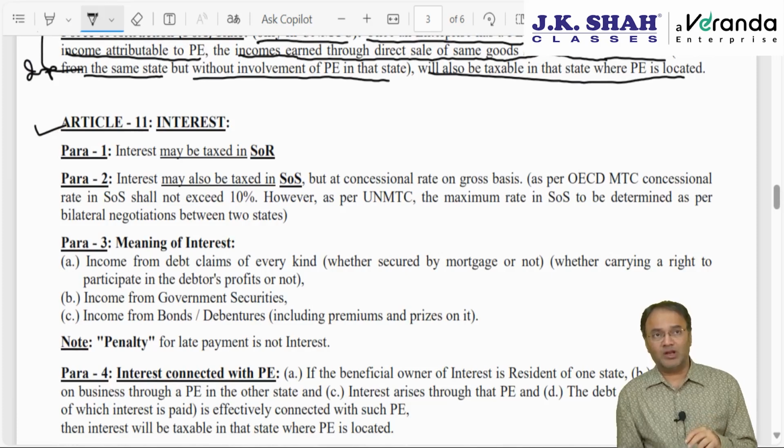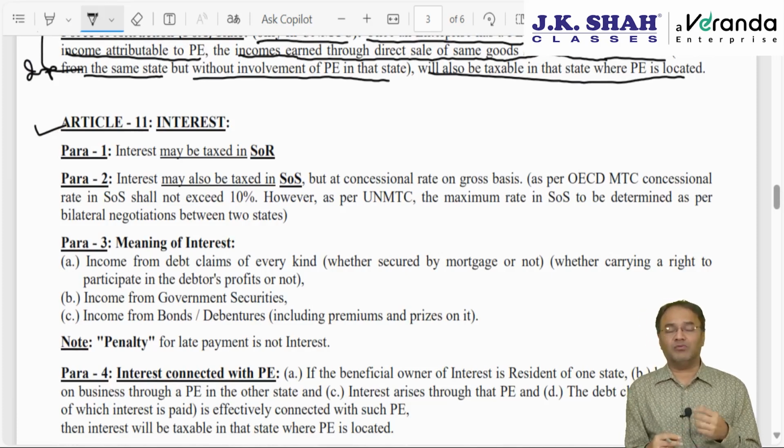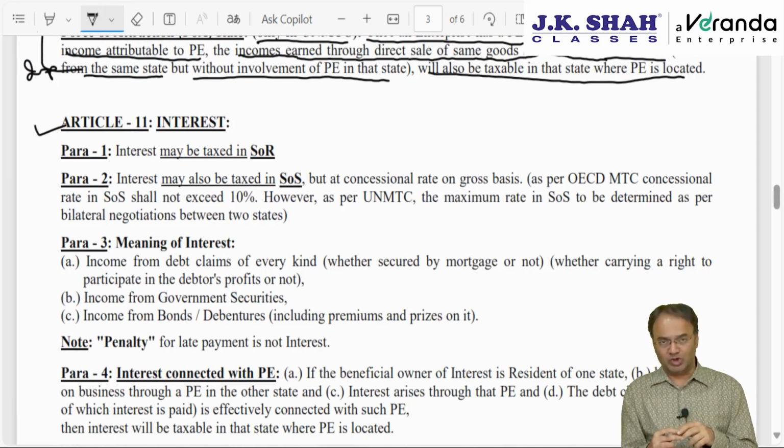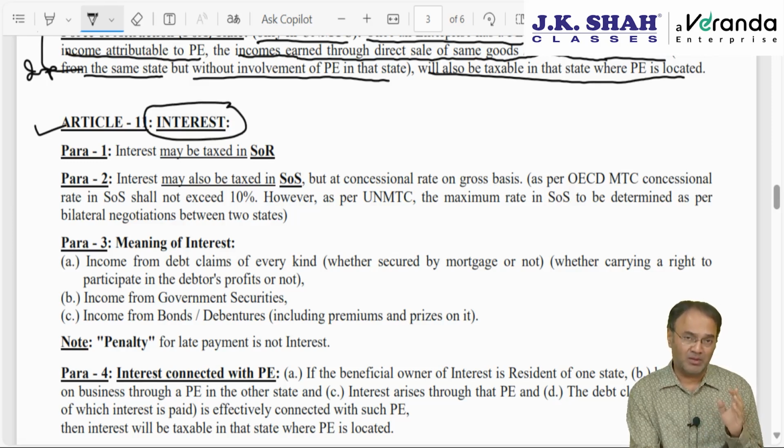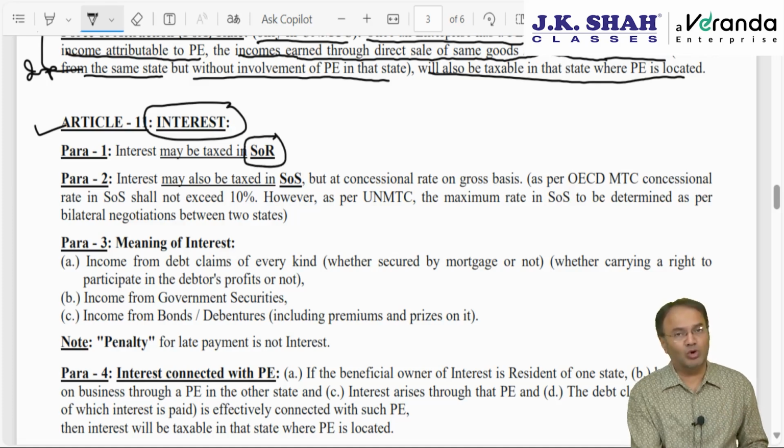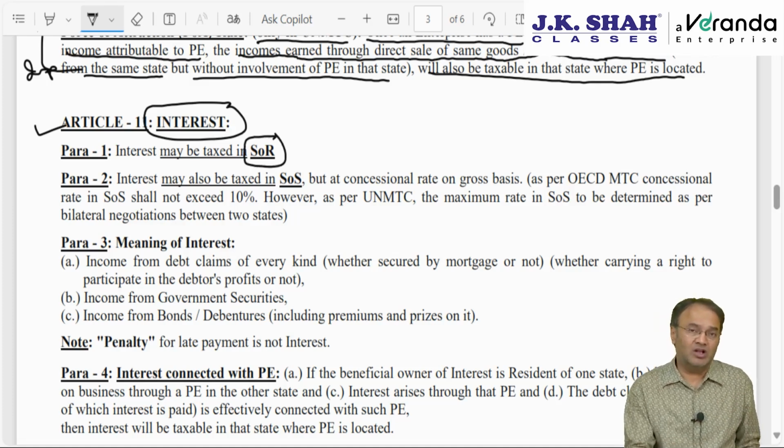Next should have been Article 8, 9, 10, but not everything is covered by our institute. We will be focusing only on what is covered. Interest. There are 4 paragraphs, one by one. Interest, just like business profit, here also first priority will be given to the state of residence. Para 1: interest will be taxable in the SOR in both the model conventions. However, in both the model conventions, para 2 says that the SOS can also charge tax.